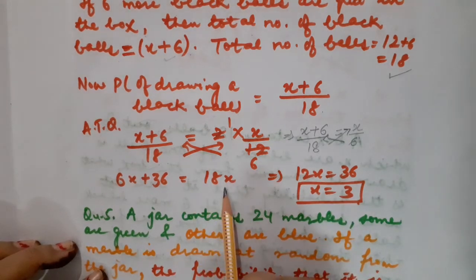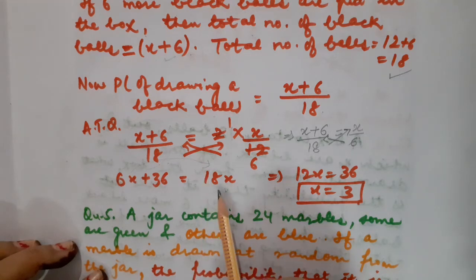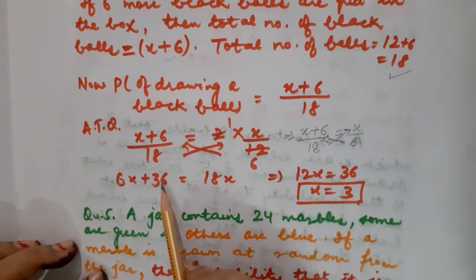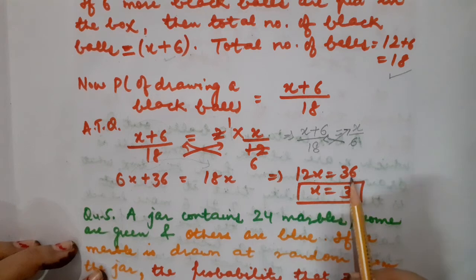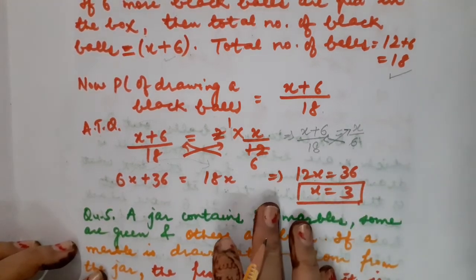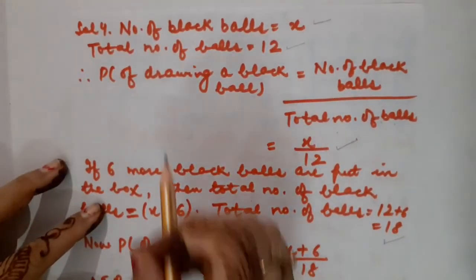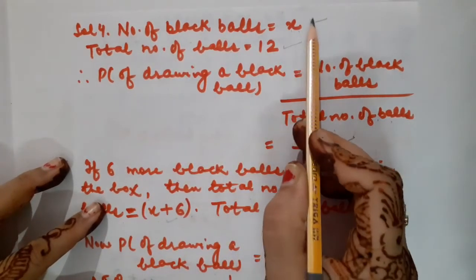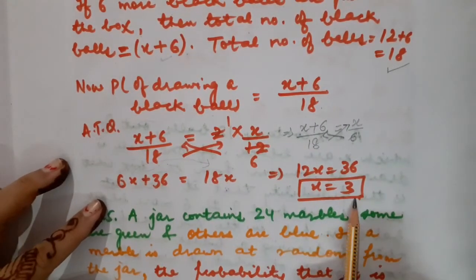So we have to calculate the value of x. So this 6x will come on the right hand side. It would become 18x minus 6x, which is equal to 12x. That is equal to 36. So x is equal to 36 divided by 12, that is 3. So what do we want basically? We wanted the value of x. And what was x, children? It was the number of black balls. So the number of black balls is equal to x is equal to 3. Understood?